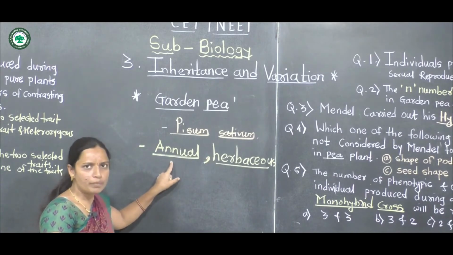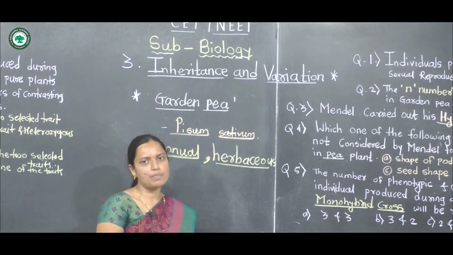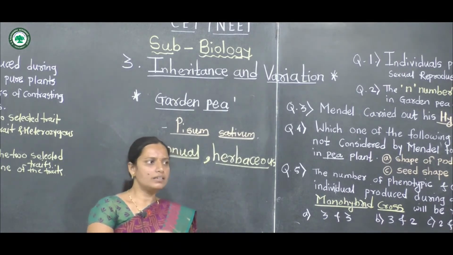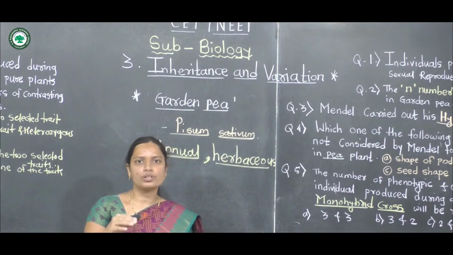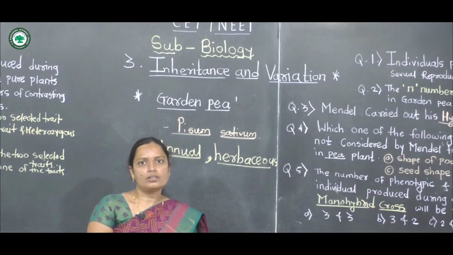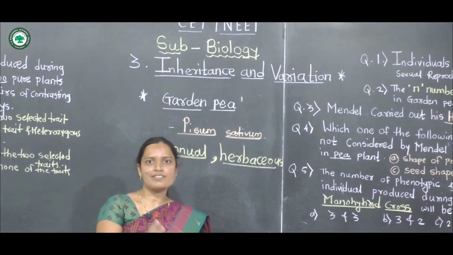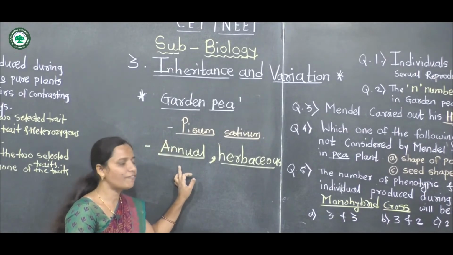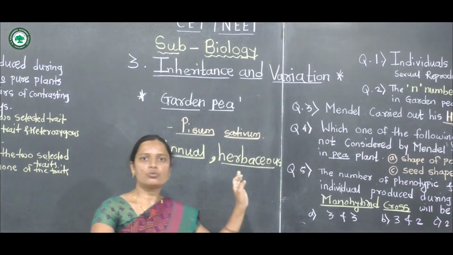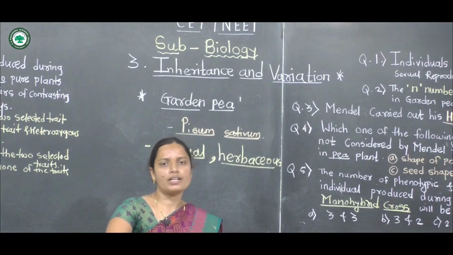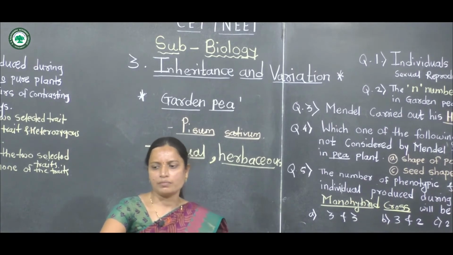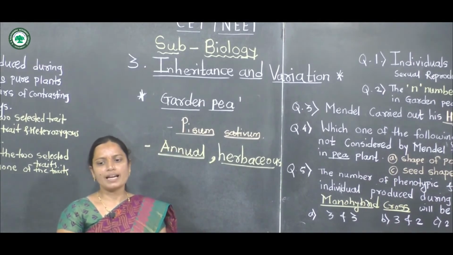It is an annual, herbaceous plant. Its lifespan is very short, and 2 to 3 generations occur within 1 year, and that's why this plant was selected for this experiment.